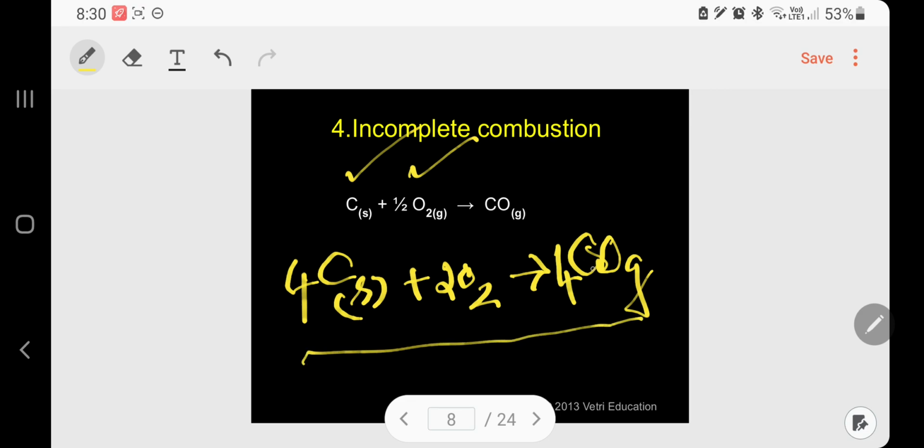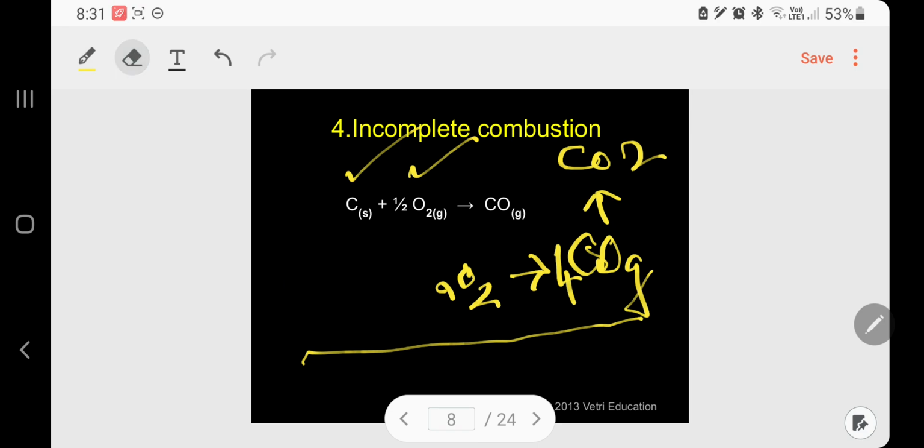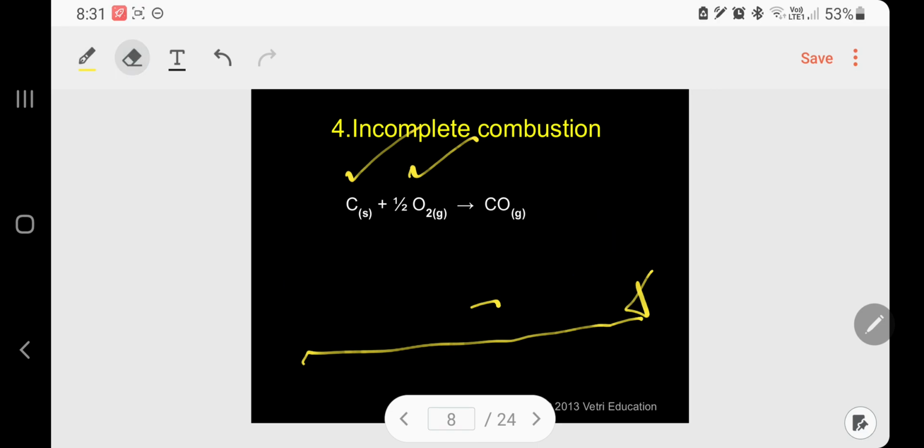Carbon monoxide is incomplete combustion because it will undergo further oxidation to give carbon dioxide, which is the final product. So this is an example of incomplete oxidation. Kindly follow. Let me go to the next one.